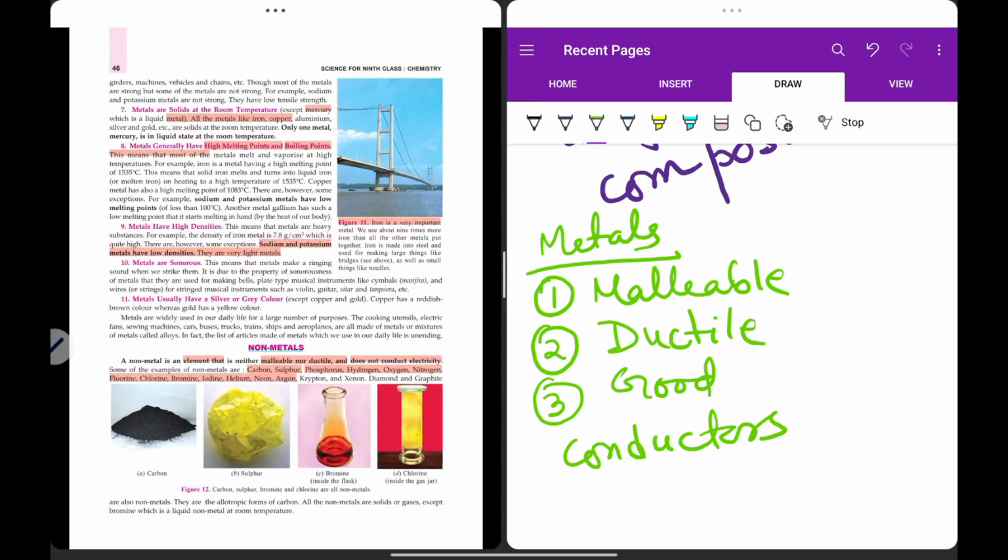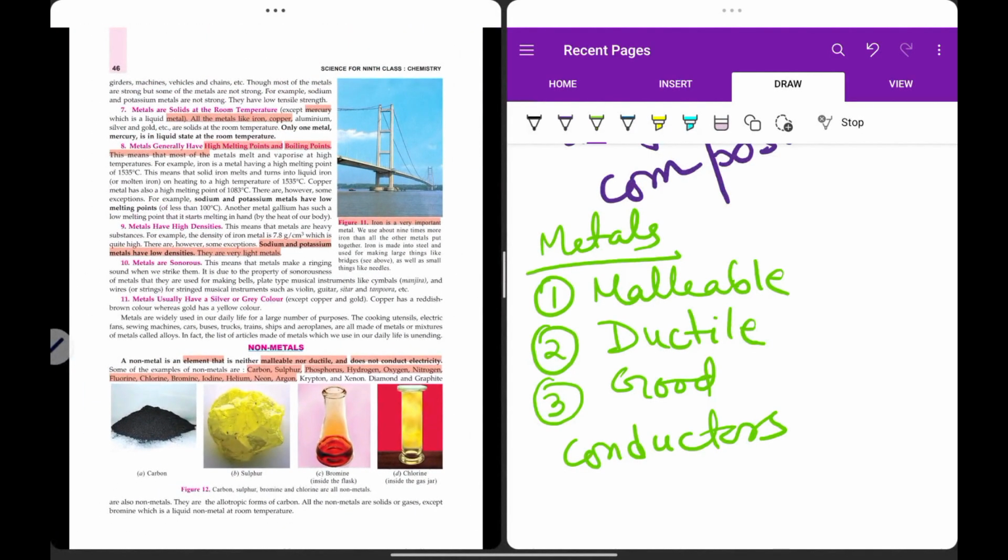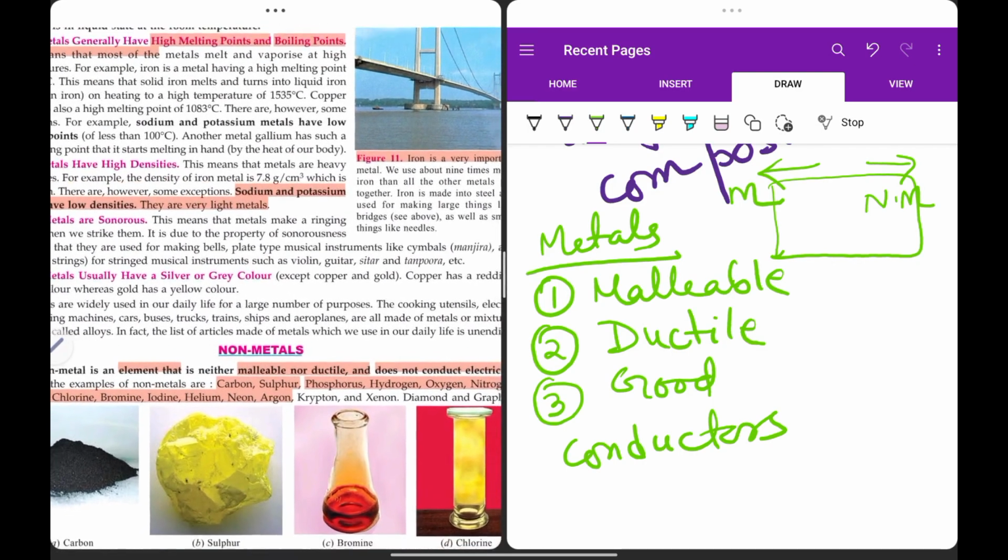So if you have noticed the periodic table, you will see that the elements on the right hand side of the periodic table are basically non-metals, and the elements on the left hand side are the metals in the periodic table. Okay, so krypton, xenon, radon, these all are non-metals.